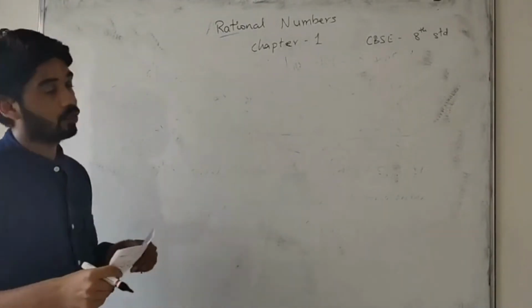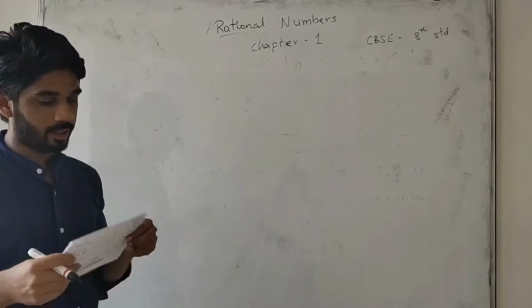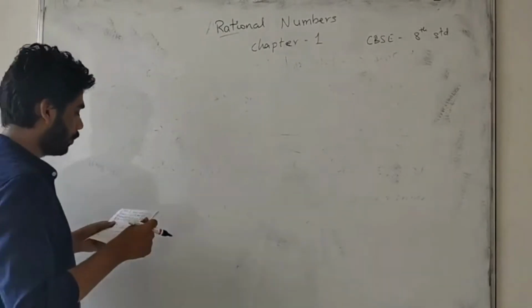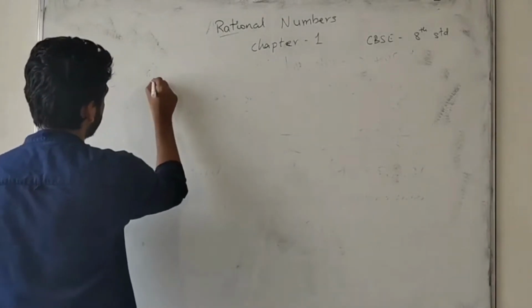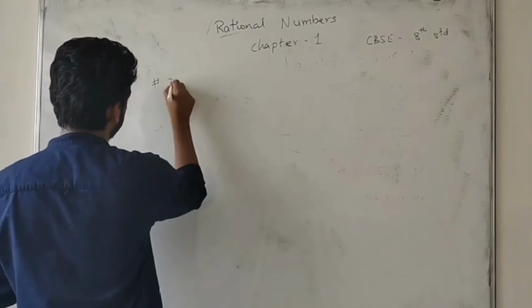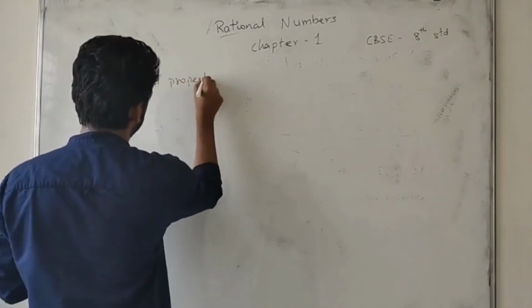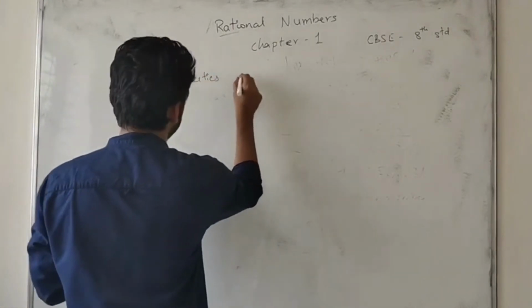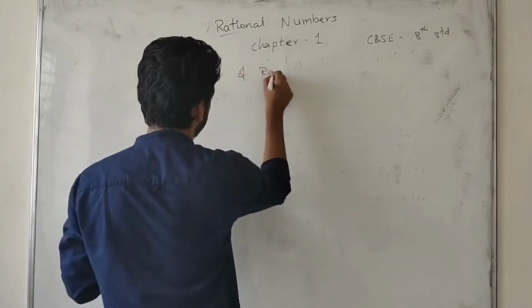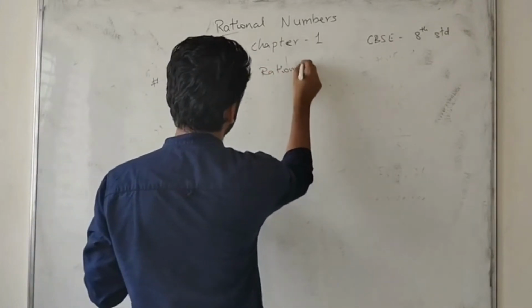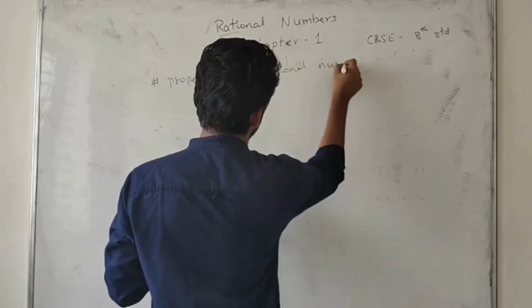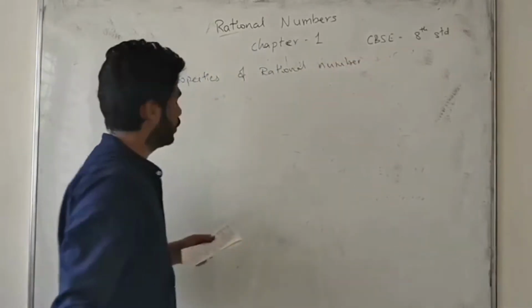So students, rational numbers. In rational numbers, the first topic will be the properties of rational numbers. First one, we must know it. Properties of rational numbers.